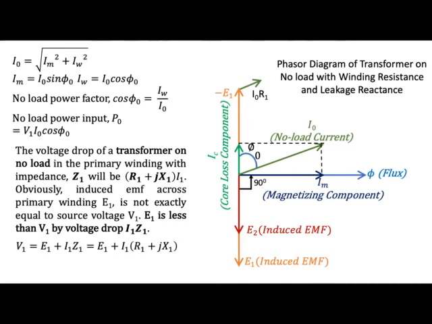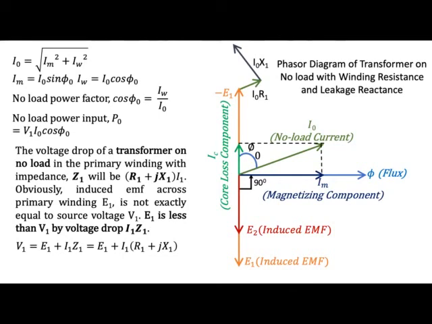Then we have to add the reactance drop. The reactance drop will be at 90 degrees to the resistive drop because we write the impedance as R1 plus jX1. So j means the 90 degree phasor difference of the reactance, and therefore at 90 degrees you will have the reactance drop.